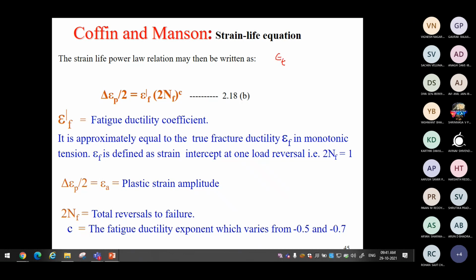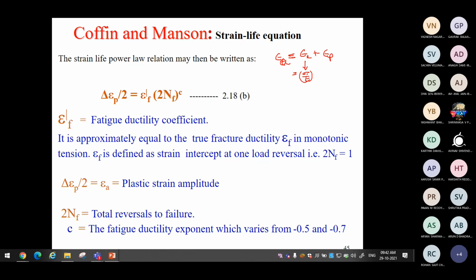We have total strain amplitude epsilon A, which has elastic strain amplitude plus plastic strain amplitude. Now our question is, when we apply this total strain amplitude, consisting of elastic and plastic parts, the elastic part of the strain is used to give you the elastic stress.